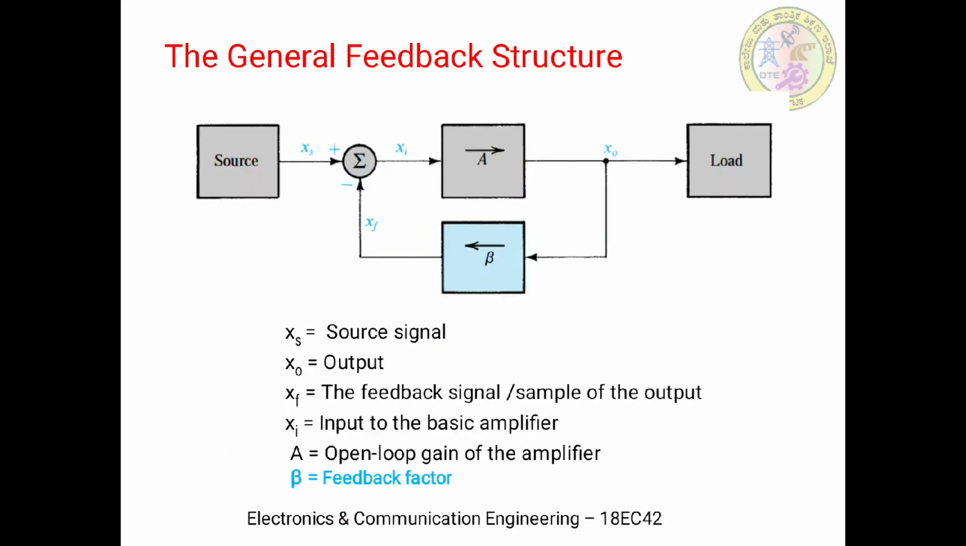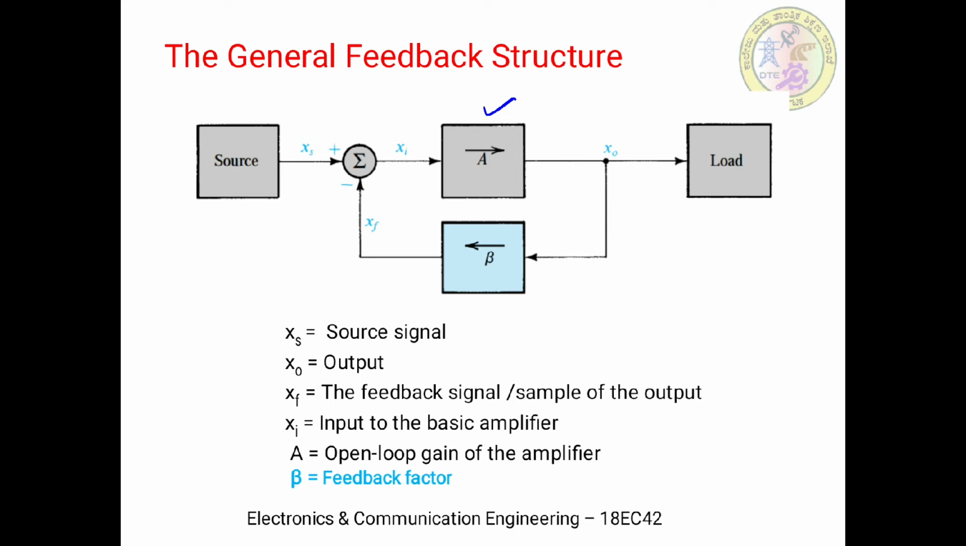Okay, so in the block diagram, the block A here is called the basic amplifier. Why is it a basic amplifier? Because it is without any feedback. Now when a part of the output is connected back, we are establishing a feedback through the feedback network. That is indicated by the term beta here. So beta represents the feedback factor.